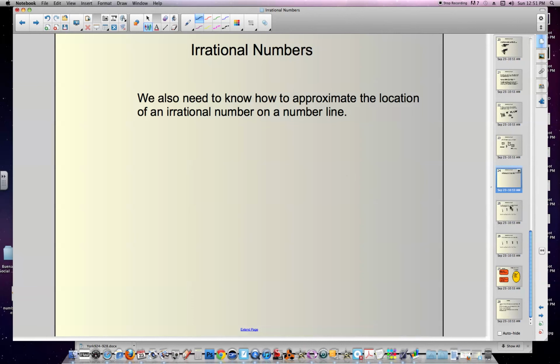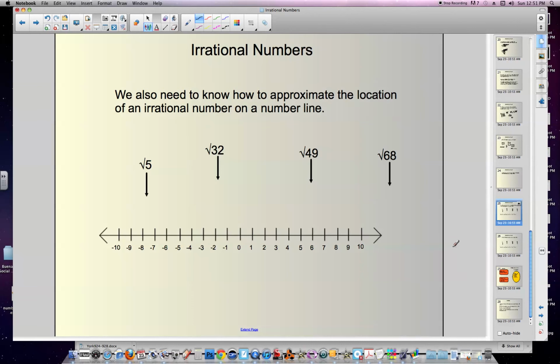We also need to be able to roughly approximate these numbers on the number line. So we say, okay, the square root of 5. Here's what I do know. I know that the square root of 4 is 2, so this is bigger than the number 2. And I know that the square root of 9 equals 3. So since 5 is smaller than 9, that means this number must exist somewhere between 2 and 3.